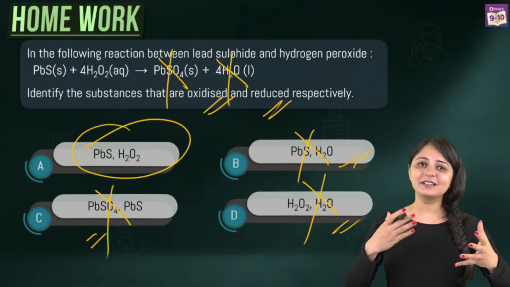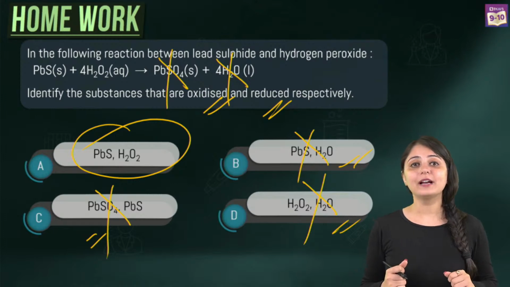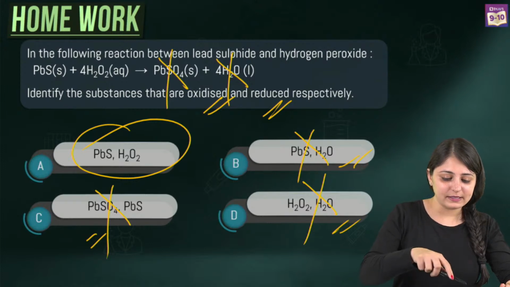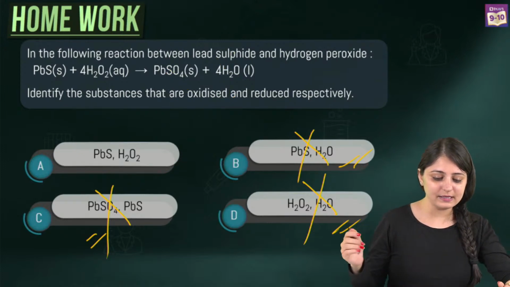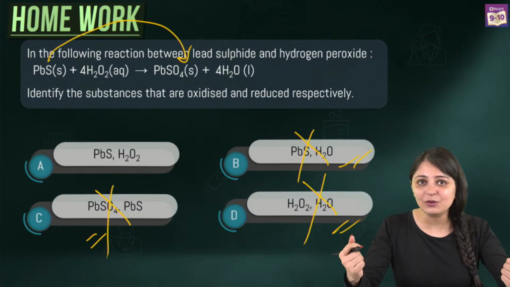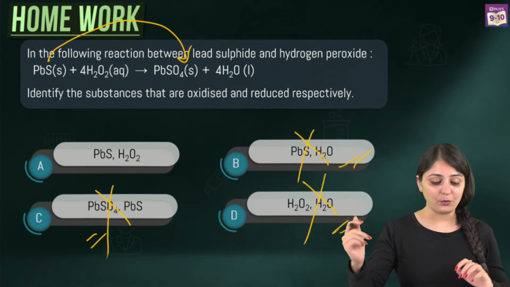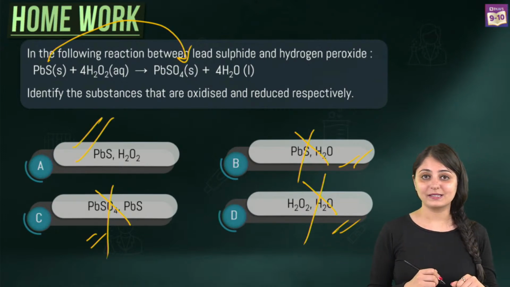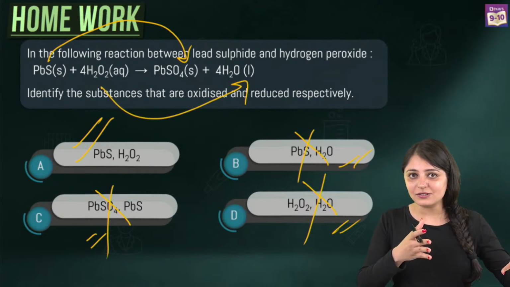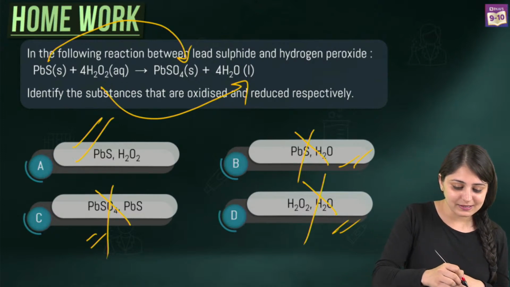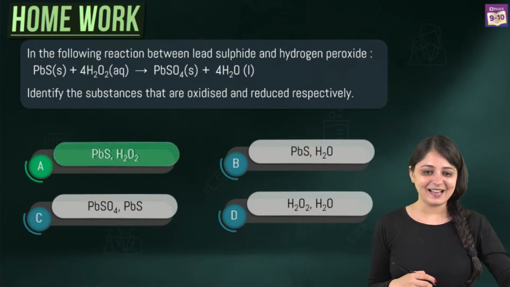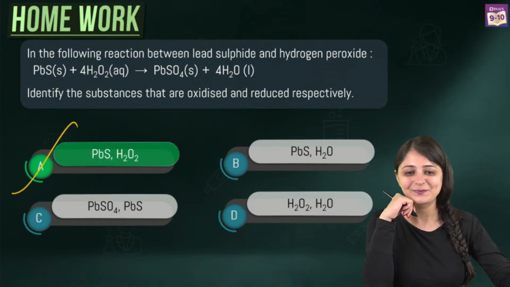These are the little tricks that you need to apply, and by doing that you can eliminate the wrong options. Now if we actually solve this as well, the substance that is getting oxidized: PbS is gaining oxygen and forming PbSO4. Therefore, it is the substance that is oxidized. And H2O2 is losing oxygen. It's undergoing reduction. So it's the substance that is getting reduced. And this brings us to the correct answer, option A.